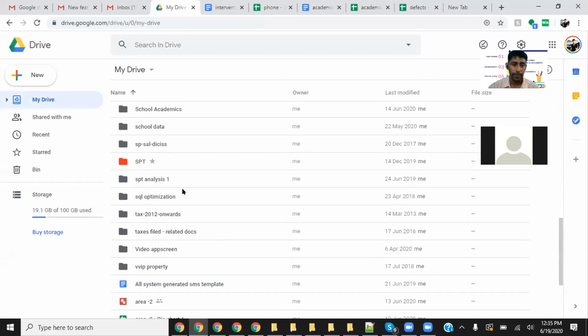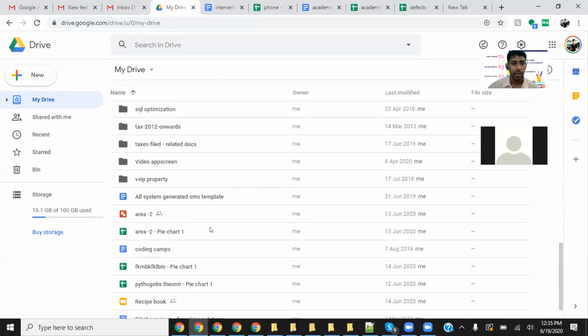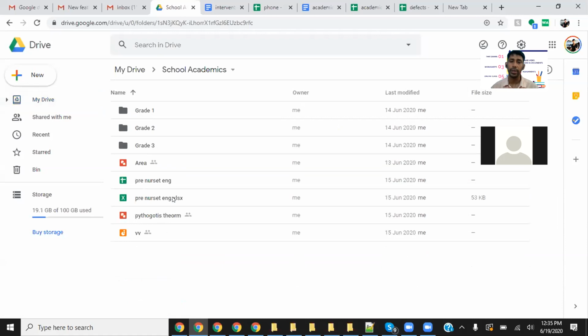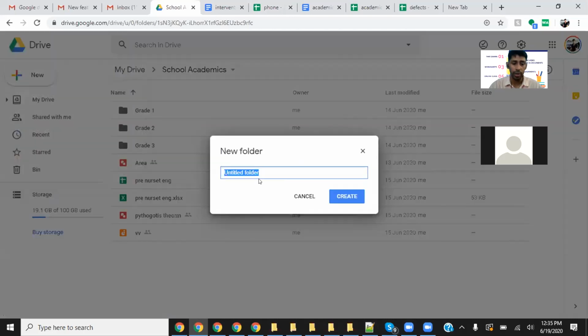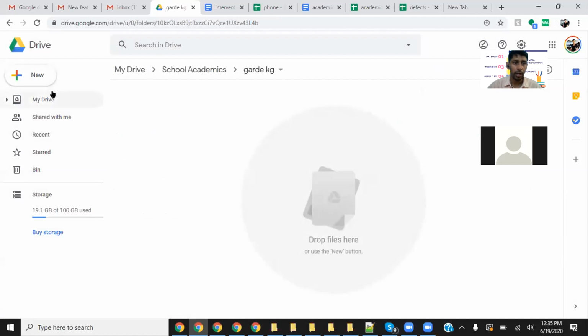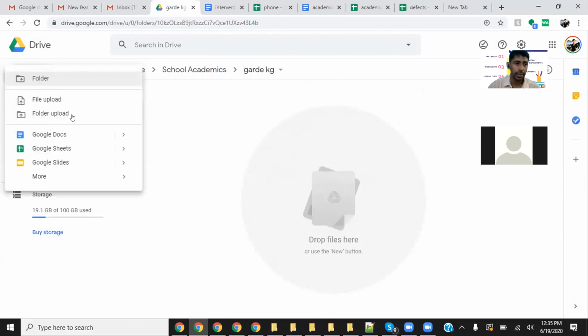How to create this one? That's a different topic. I would simply suggest watching YouTube tutorials on how to use Google Drive, and it will explain everything. You have to do a tiny bit of work: go to Google Drive, create a Gmail ID, then create a folder, like Grade 3 or Grade KG, and in KG start creating all the chapters and everything, and then simply give the Google Doc.